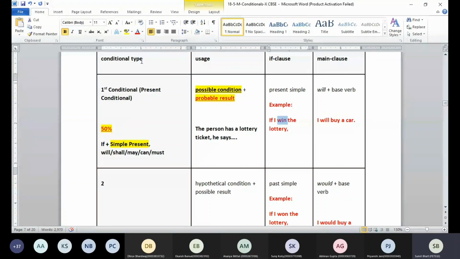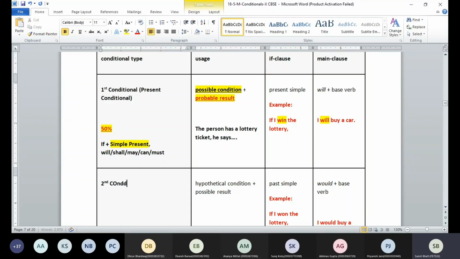Like, if I win the lottery, we are using simple present tense. On the other side, we are using I will buy a car, or I may gift you a car, I shall gift you a car, I can gift you a car. Or if he makes an obligation, then he can say I must give you a car or something like that. So that's going to be our first conditional, guys.